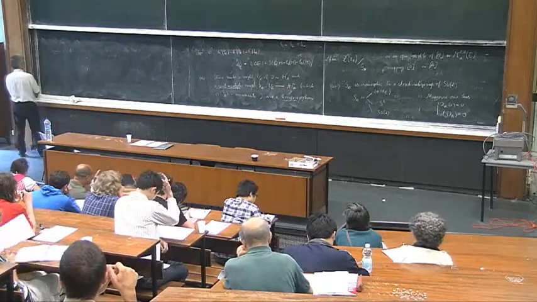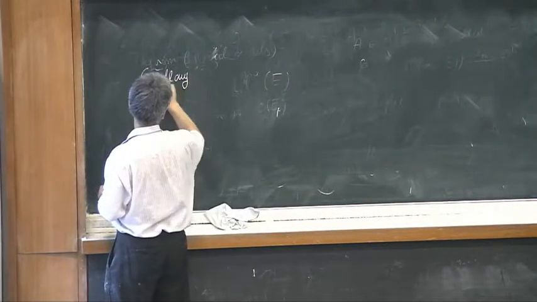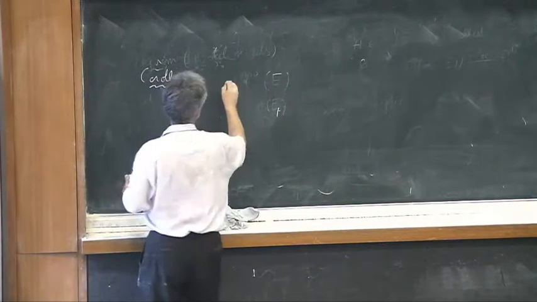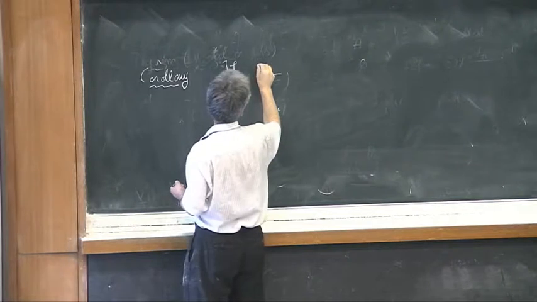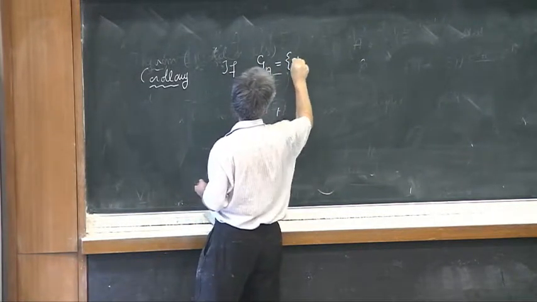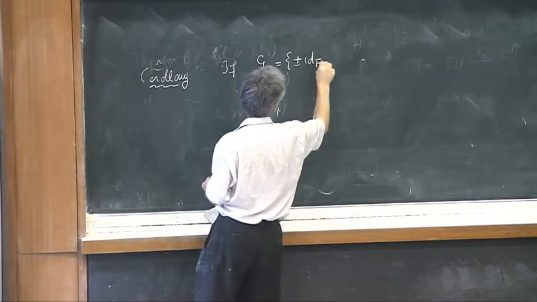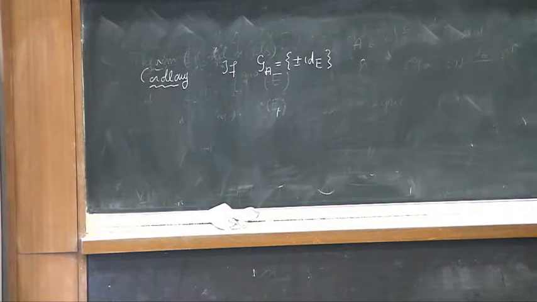Corollary: if GA is minimal, is plus minus identity of E, that in this case I've told you that you have a Z2, but it acts trivially. So this acts trivially on all vector spaces.